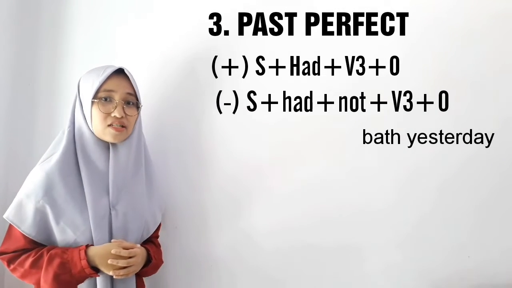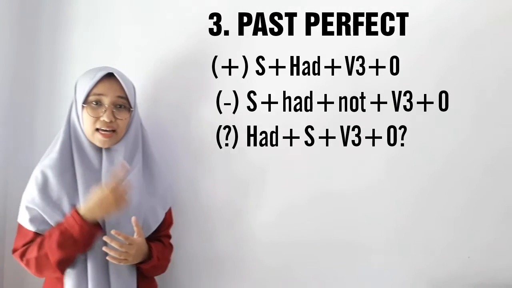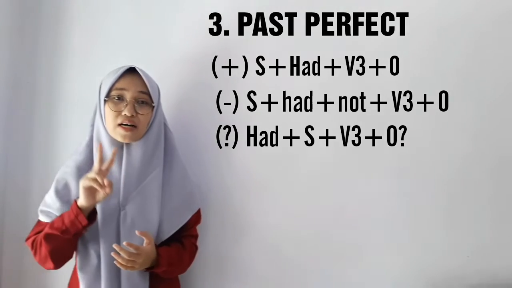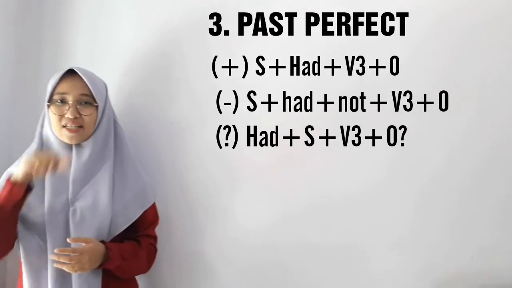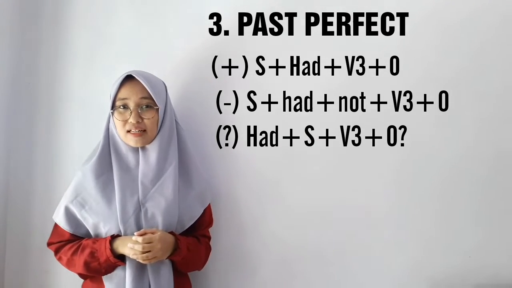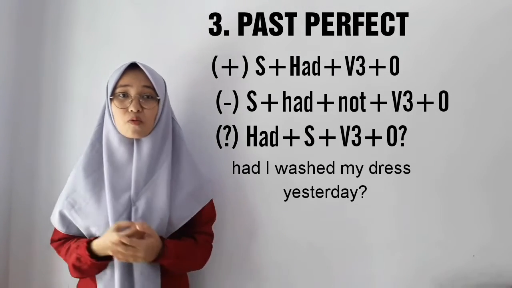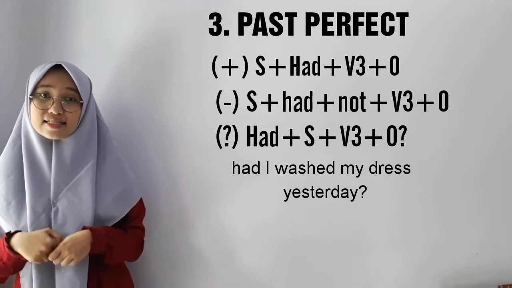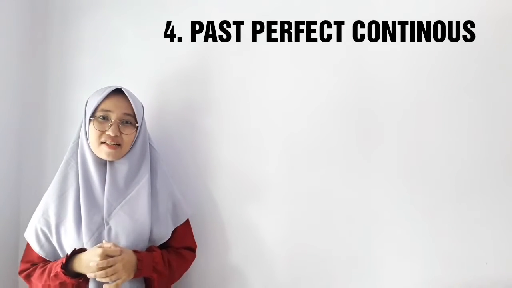Then let me make the interrogative. The interrogative is had plus subject plus verb 3 plus object plus question mark. So the sentence will be: Had I washed my dress yesterday?